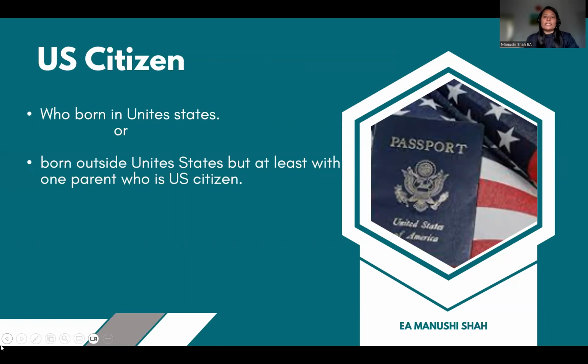Those are considered US citizens. If someone is born in the United States, that person will automatically get citizenship, or a child born outside the United States to either a mother or father who already has US citizenship will also get US citizenship. That is the definition of a US citizen.